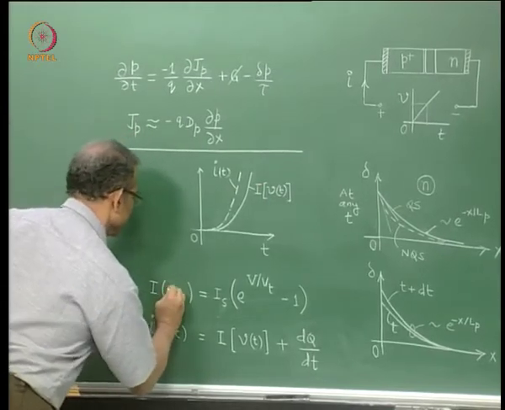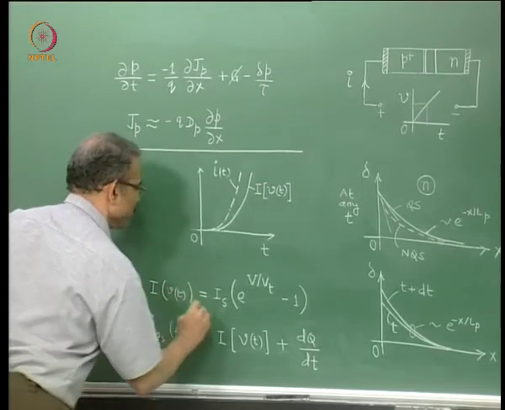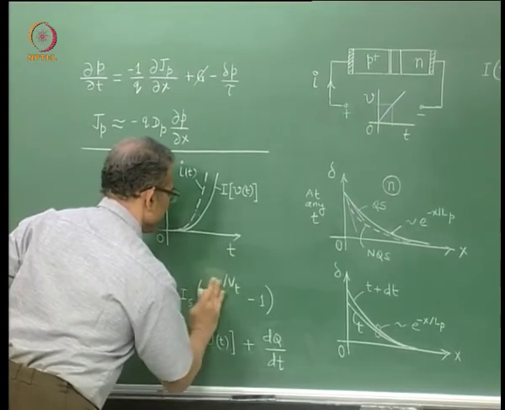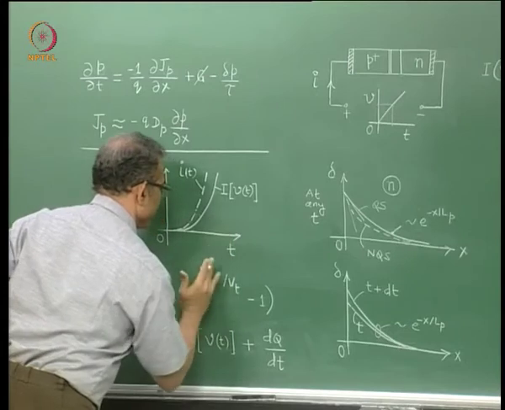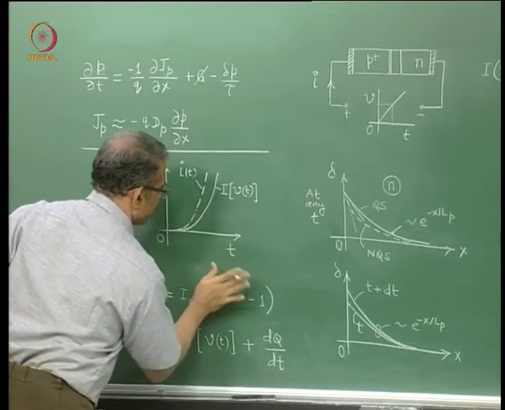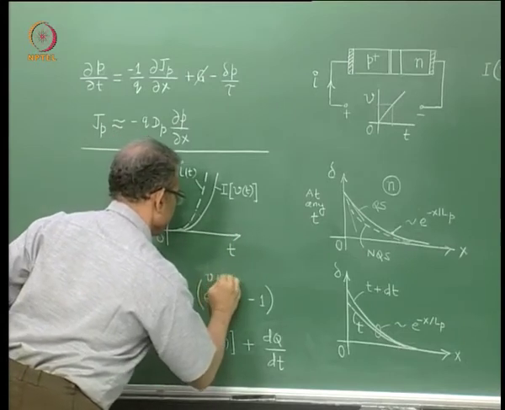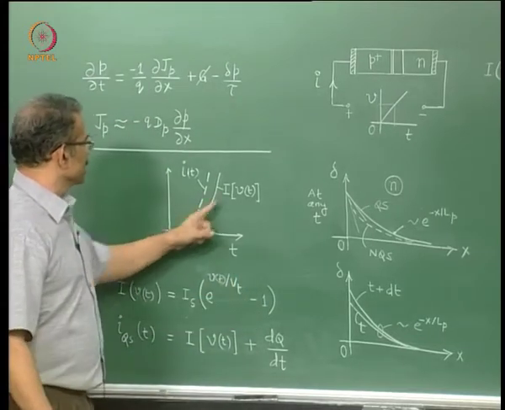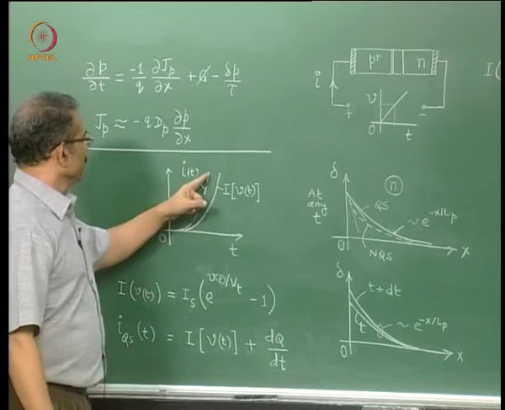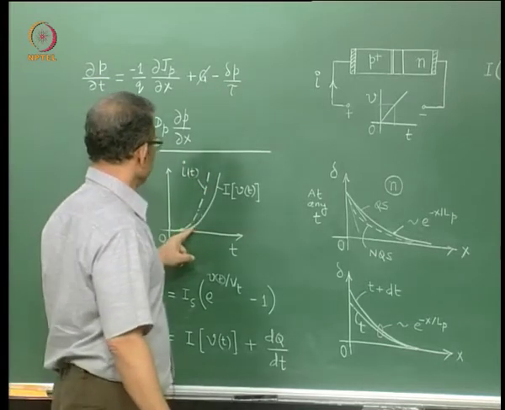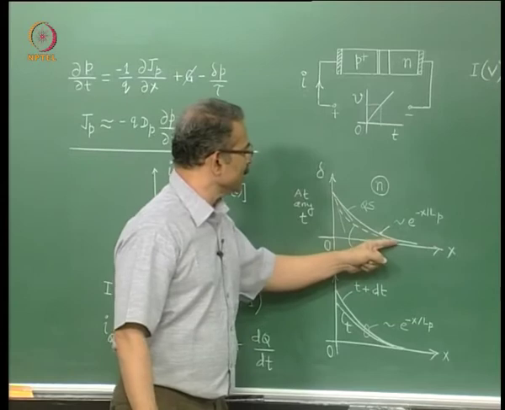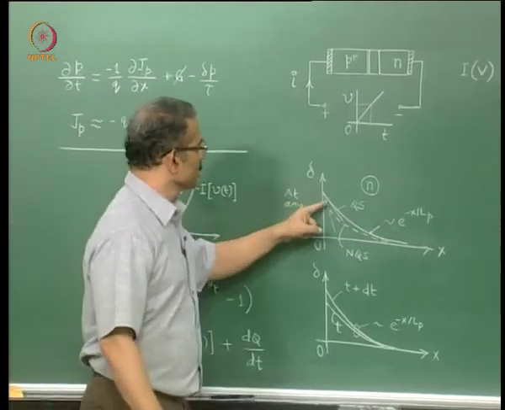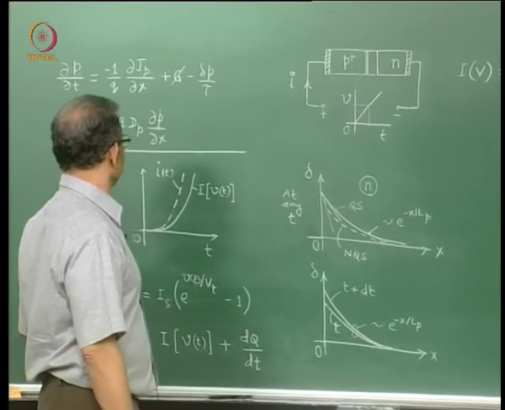The result of this equation is a solid line, and this solid line is obtained using a distribution like this, whereas this dotted line is obtained using a distribution like this, which is non-quasistatic.